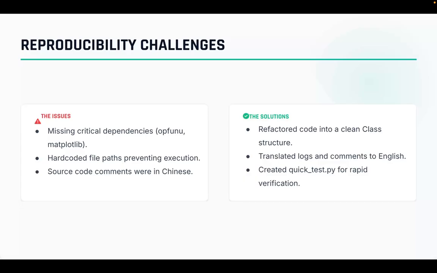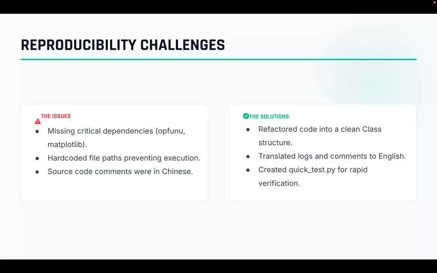I had to reverse engineer the requirements by analyzing the import errors one by one to rebuild a working environment. Next was the problem of hard coded file paths. The original code had absolute file paths, which only the researchers' desktop can understand. This meant the code would crash on anyone else's computer. So I refactored this to use relative paths, making our project portable.